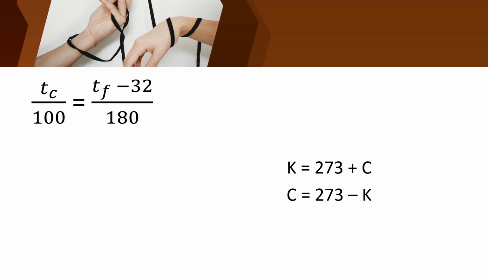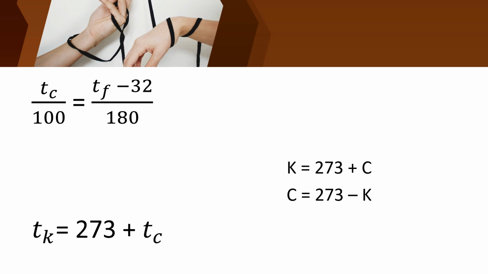Okay, let us learn it by heart. Okay, children. Kelvin equal to 273 plus Celsius, and Celsius equal to Kelvin minus 273. We are going to use this. So we write temperature in Kelvin equal to 273 plus temperature in Celsius.